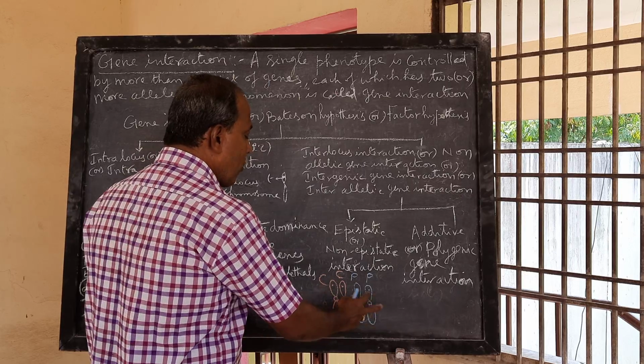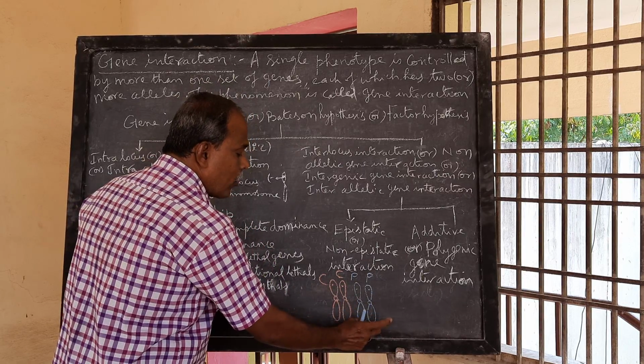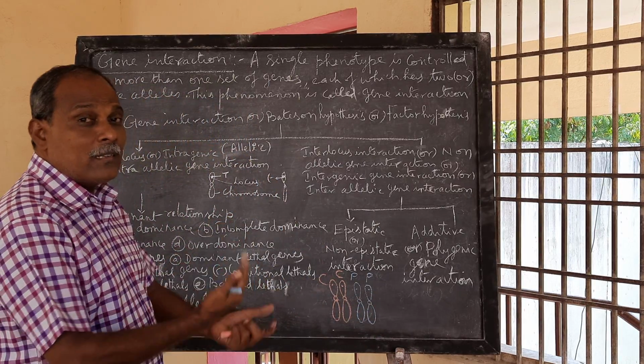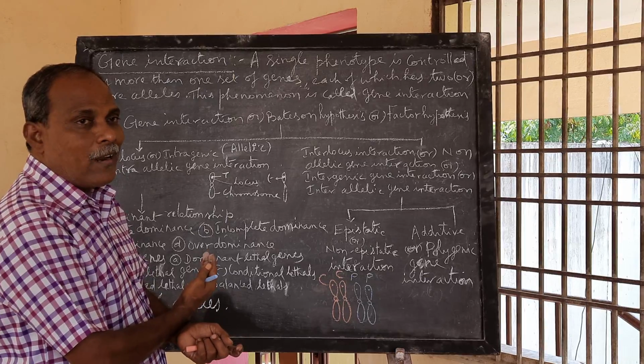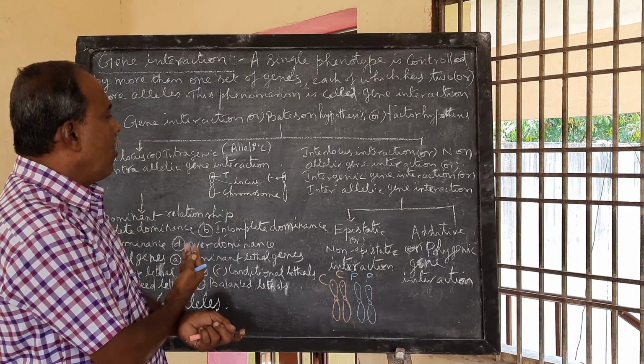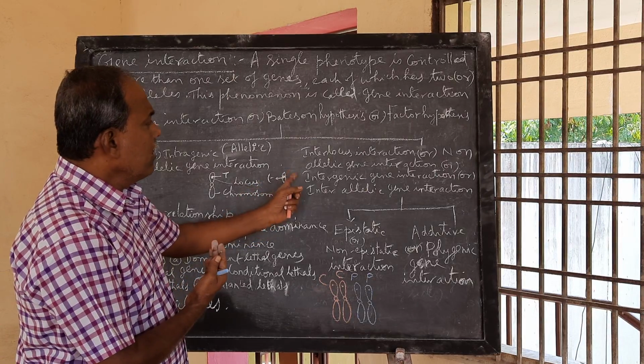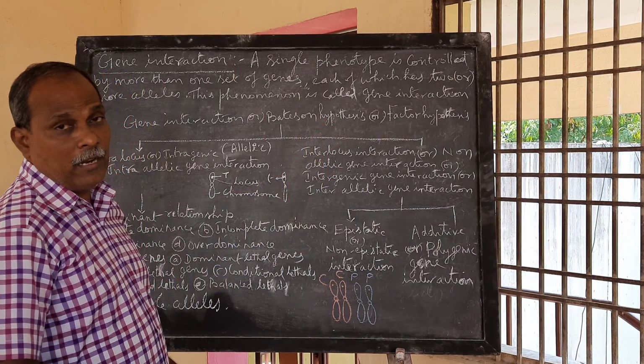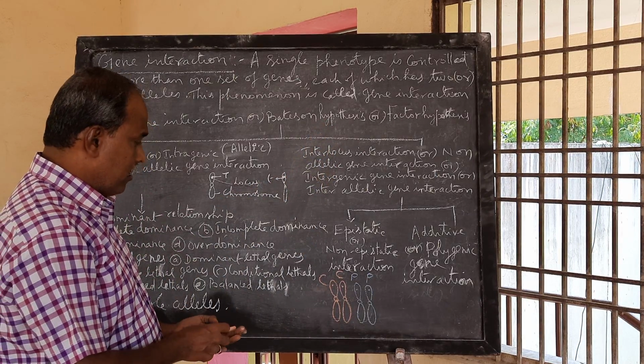This is one homologous pair and this is another homologous pair. That is what is called intergenic, interallelic, non-allelic or interlocus gene interaction.